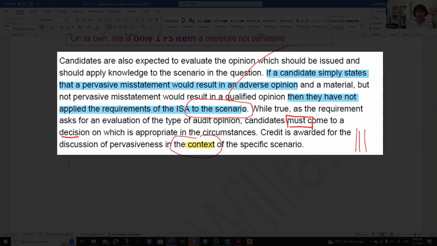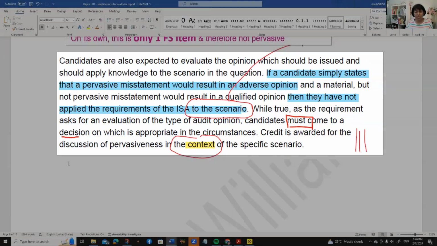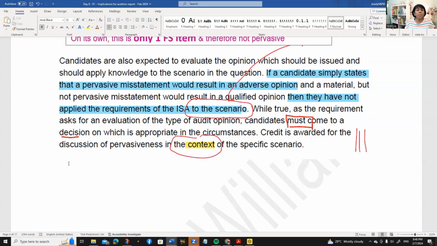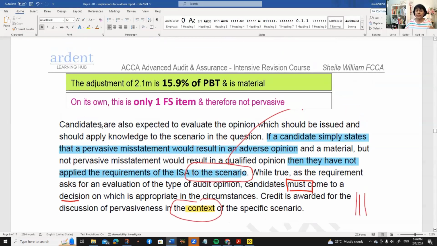If the candidate simply states that a pervasive misstatement will result in an adverse opinion, and a material but not pervasive statement will result in a qualified opinion, then they've not applied it to the scenario. So how will you apply it to the scenario? Under severity, we've got M and P. Make a comment on the M, make a comment on the P.